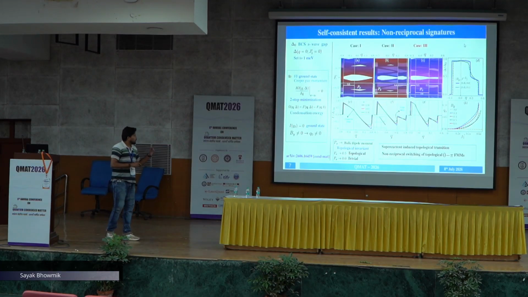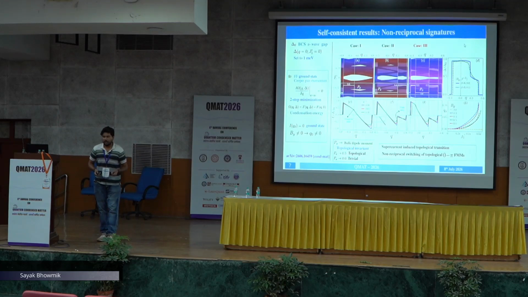Since the current is a bulk quantity and topological features are edge or boundary effects, you can see that the current also carries a signature of the topology, a bulk-boundary signature. When entering the pi mode, you can see a sudden shift in the slope, and when entering the zero mode, you can see a finite jump in the current.